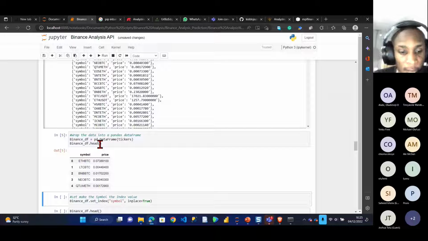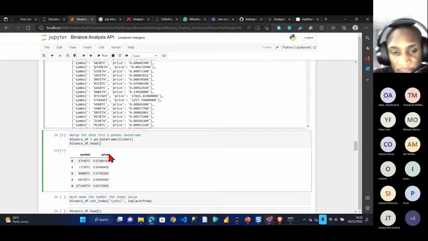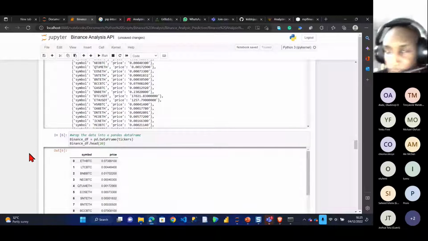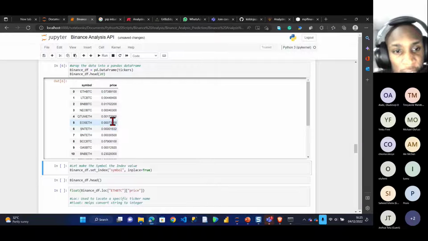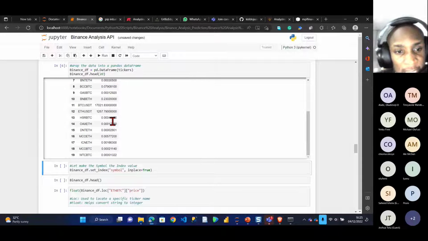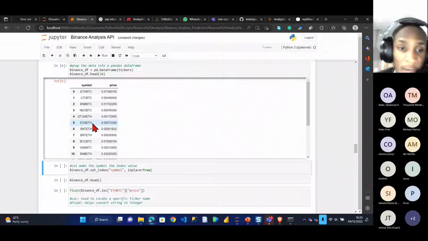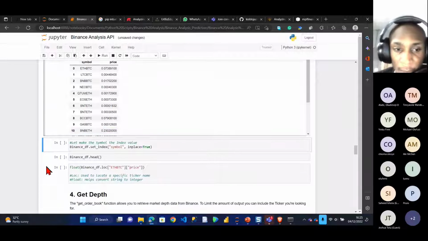Let's check the first 50, or let's say the first 20. So head normally gives you the first 5 rows. If I put 20, it's going to give me the first 20 rows. If I run this now, can you see? These are the first 20 rows of all the data. I can see I have the ETH to BTC, and so many others. I don't know all of these. Remember, I told you I'm not a trader. I'm just doing this for educational purposes.